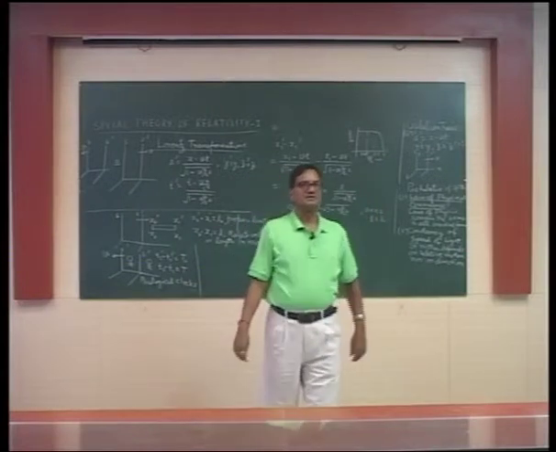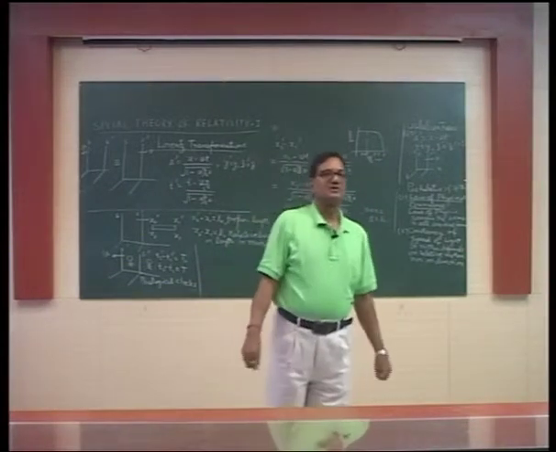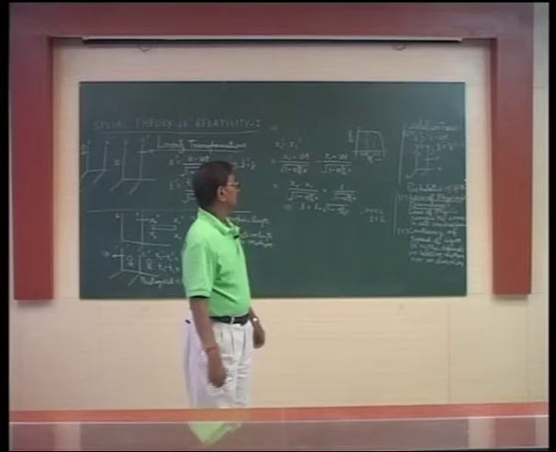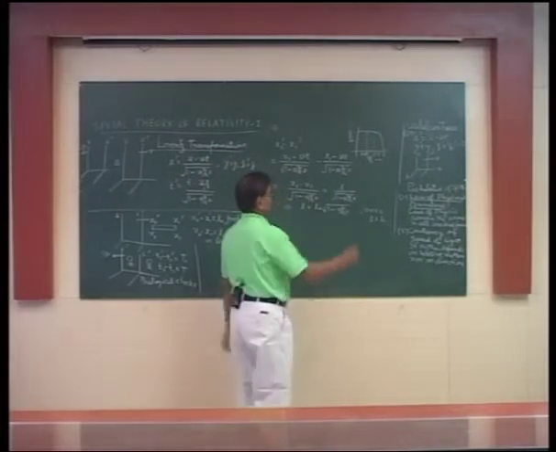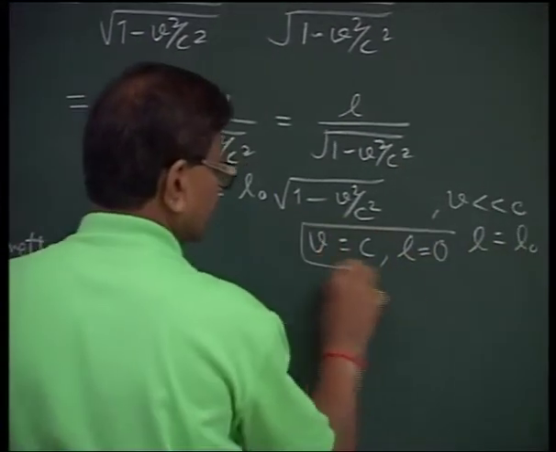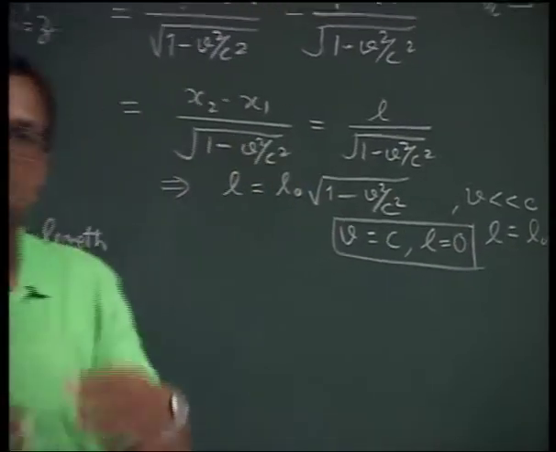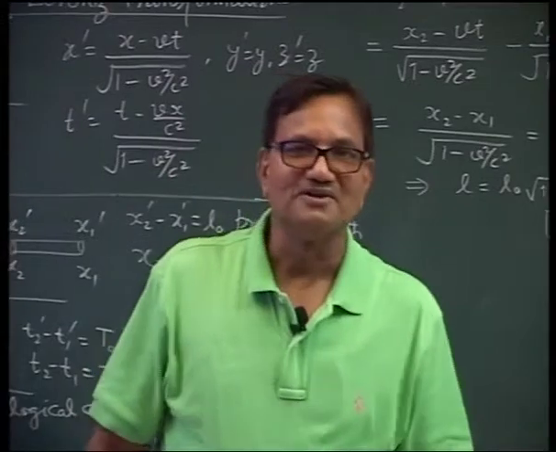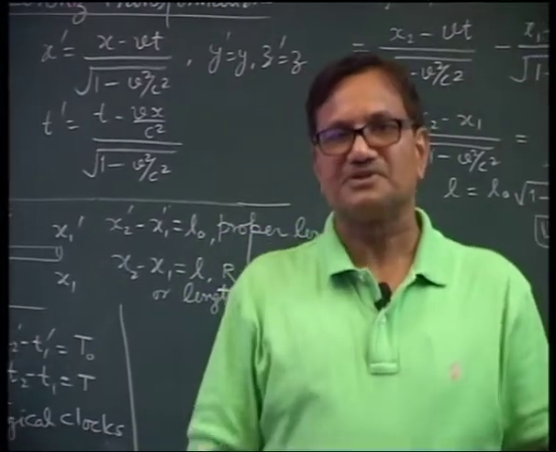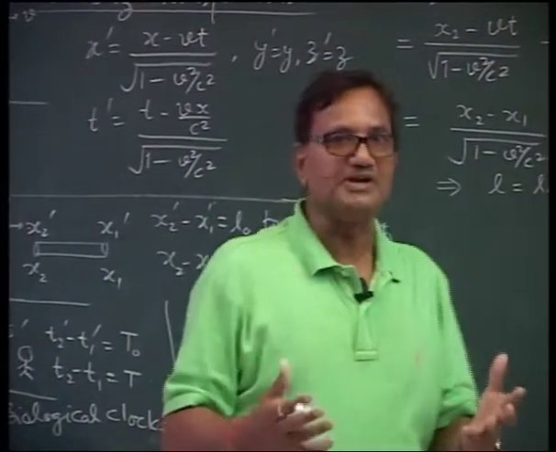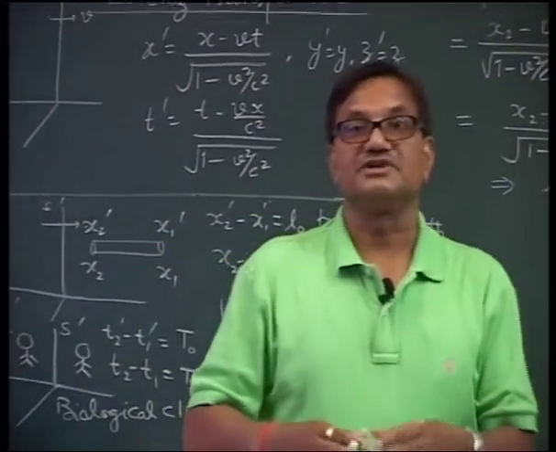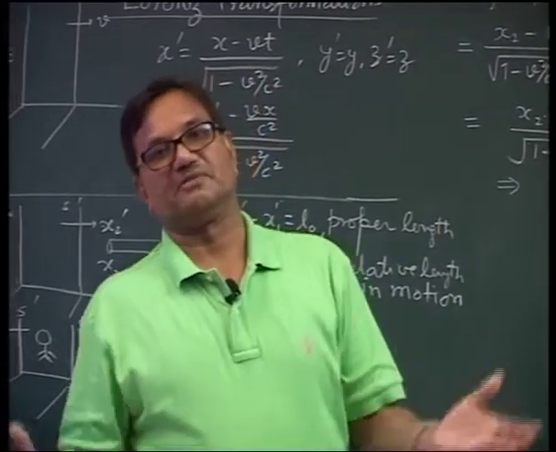The variation in length will be effective, or to be considered, only when V is comparable to C. The length contraction has another important aspect. At V equal to C, the length reduces to 0, but the material cannot disappear altogether, and therefore the speed of light is unachievable for physical objects. No physical object can move with the speed of light. That means the speed of light is the highest achievable velocity for a material particle.